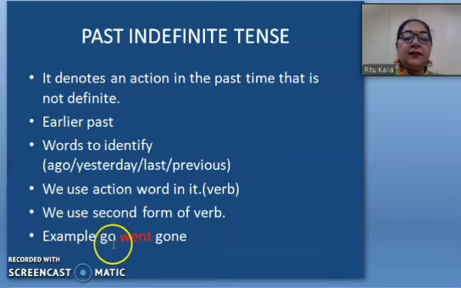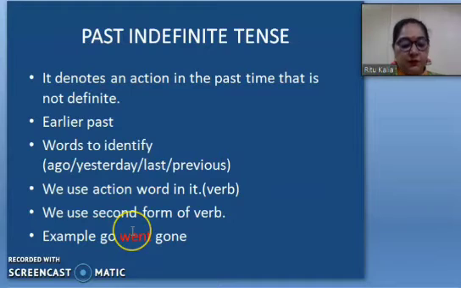For example, I have written the three forms of verbs: go, went, gone. And I have written went in red. It means it is the second form. And whenever we are using the past indefinite, we are using this second form. Right? Come to the next.